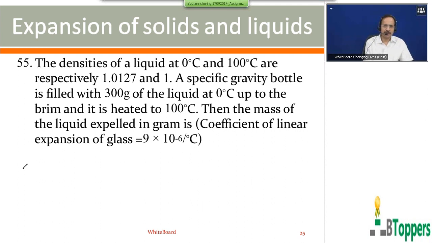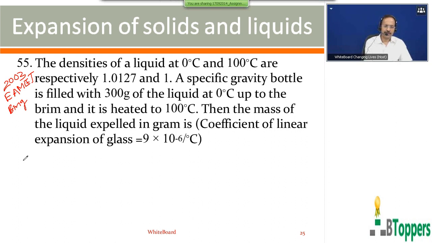So this problem is also based on the same experiment, that is determination of the coefficient of apparent expansion of the liquid by the specific gravity bottle method. For this we have to first calculate the volume coefficient of apparent expansion of the liquid, and before that we have to find the volume coefficient of absolute expansion of the liquid. This question was given in the 2003 MSET engineering paper, conducted in AP in the past.